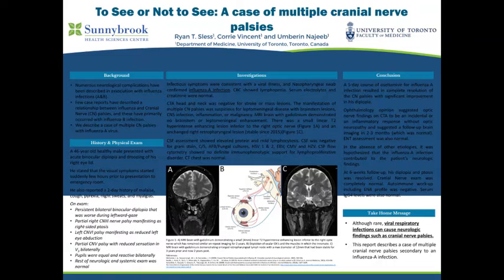MRI brain with gadolinium demonstrated no brainstem or leptomeningeal enhancement, but there was a small linear T2 hyperintense enhancing lesion inferior to the right optic nerve, demonstrated in figure 1A, and an unchanged right retropharyngeal lesion, demonstrated in figure 1C, that had been present since 2015, 3 years prior.